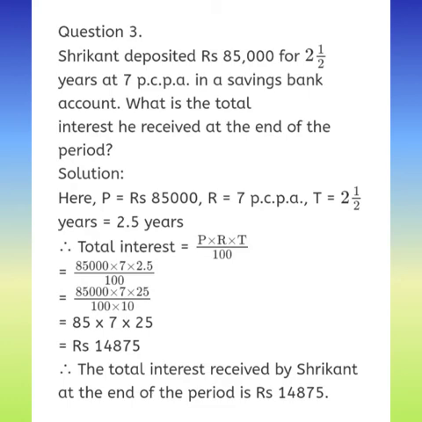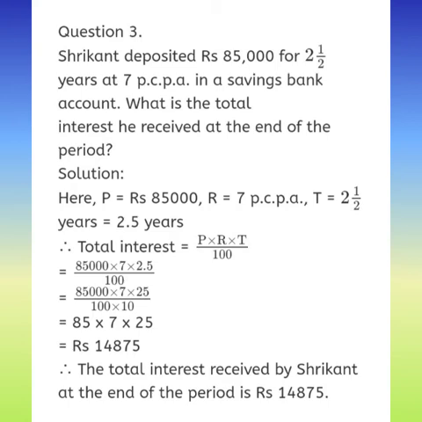Here 2.5 is 5 upon 2, or you can directly take 2.5 also. So 850 multiplied by 7 multiplied by 5 upon 2. Okay, so when we do this operation you are going to get the answer as rupees 14,875.